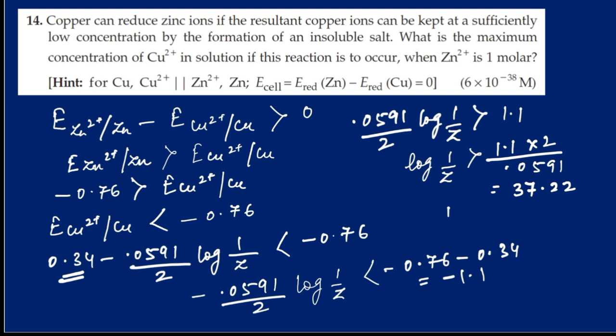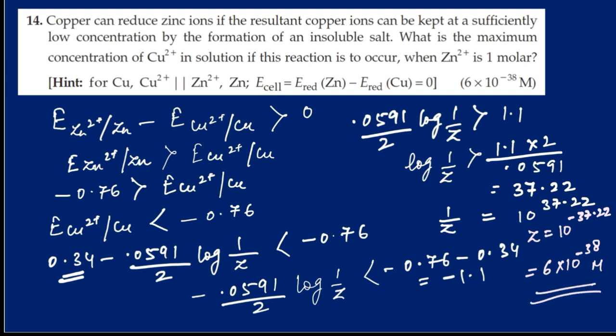Taking antilog, 1 by Z is equal to 10 to the power 37.22. Therefore, Z will be equal to 10 to the power minus 37.22, which is equal to 6 into 10 to the power minus 38 moles per liter. So the concentration of copper ions should be 6 into 10 to the power minus 38 moles per liter. This is the value of Z.